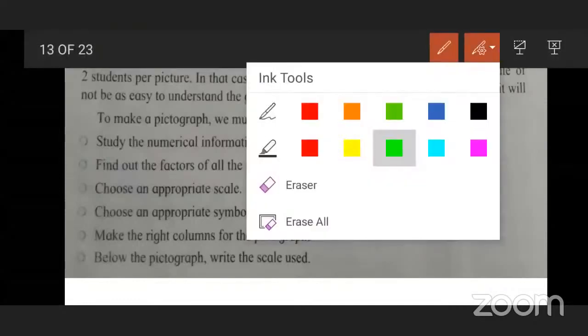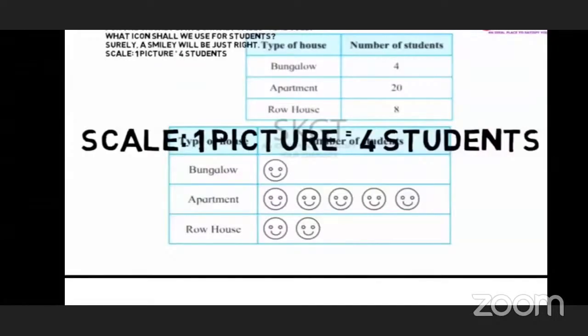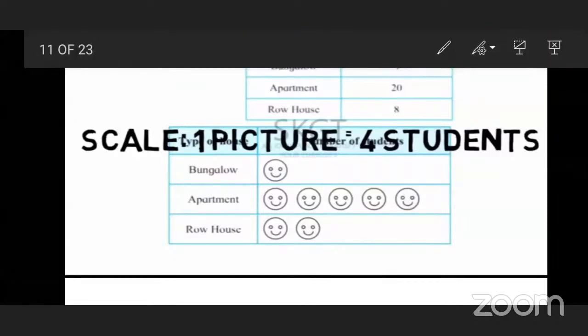Suppose 4 bungalows are given. When we take one picture as 4 students, and then we take one picture equal to 2 students, then the smileys also increase.